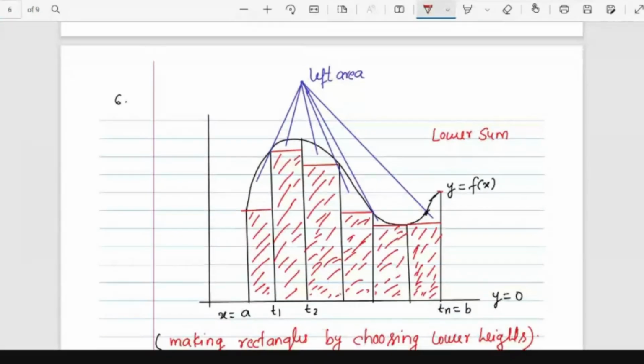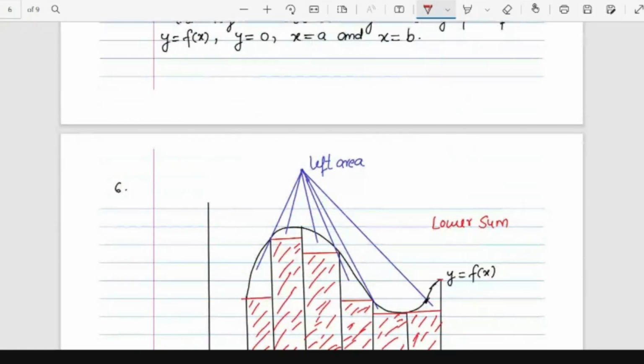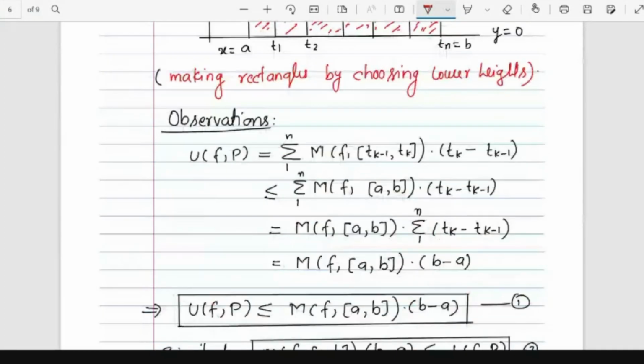Now this is the picture of the lower sum. You see that I chose my lower height. So these are the left-out areas. You see that the blue arrows indicate all the left-out area. So when we calculate the lower sum, we are leaving out so much area, and when we are calculating the upper sum, we are getting extra area. So how to get the approximate area of the object? In the lower sum, we want to cover more of the left-out area. In the upper sum, we want to reduce more of the extra area. So these are simple observations.